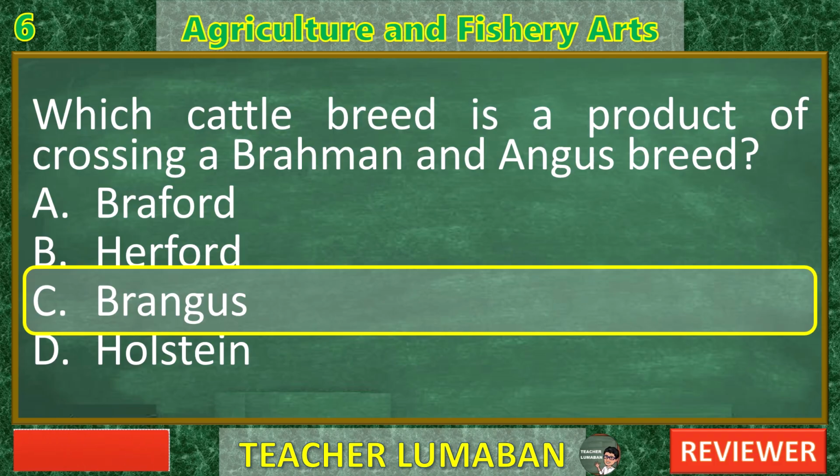It originated in England and is known for its high-quality beef and distinctive white face. C. Brangus. Correct. The Brangus breed is a cross between Brahman and Angus cattle. It combines the heat tolerance and disease resistance of the Brahman with the meat quality and polled, hornless, trait of the Angus. This breed is popular in tropical and subtropical climates.